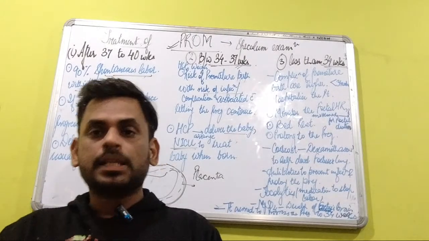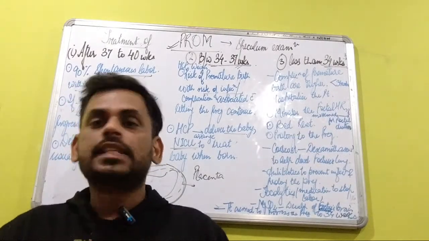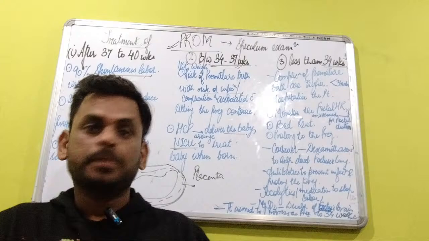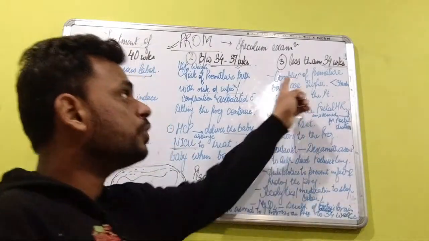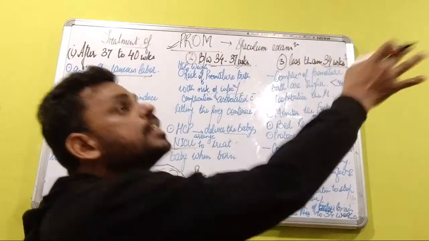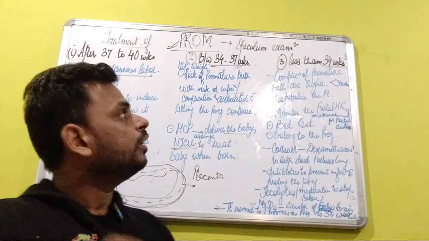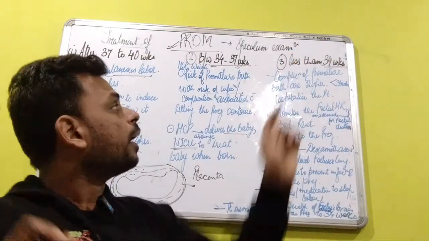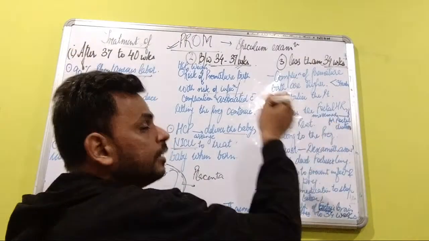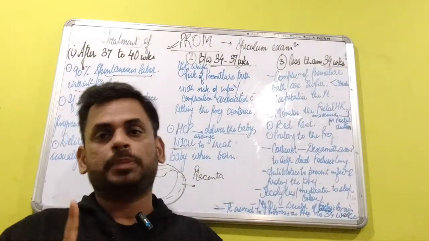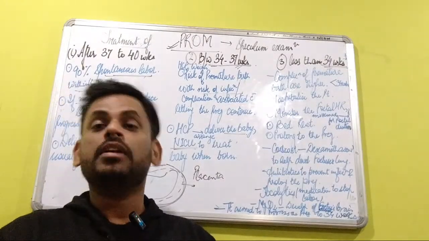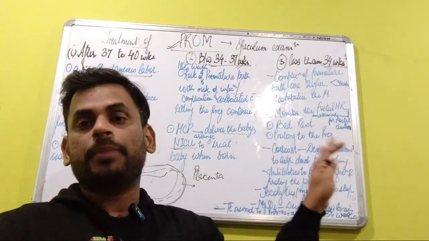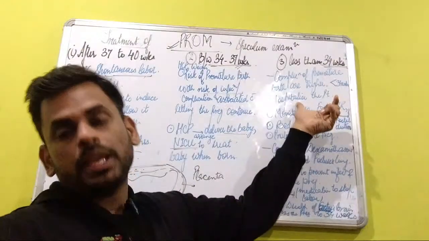And if such a baby is born prematurely, just because the lungs are not developed, the baby cannot survive. So in such a situation, if the gestational age is less than 34 weeks and the premature rupture of membranes has taken place, the complications of a premature birth are higher, and in such a condition, the patient needs to be hospitalized. So whenever the expecting mother complains that the gestational age is less than 34 weeks and the premature rupture of membranes has taken place, the patient needs to be immediately hospitalized.